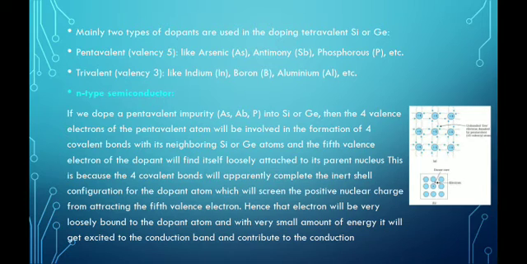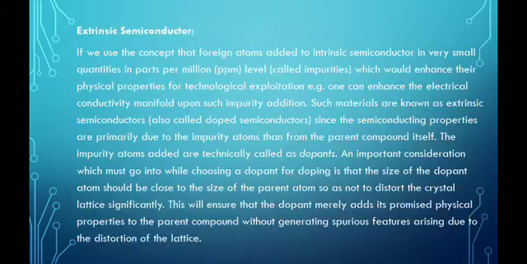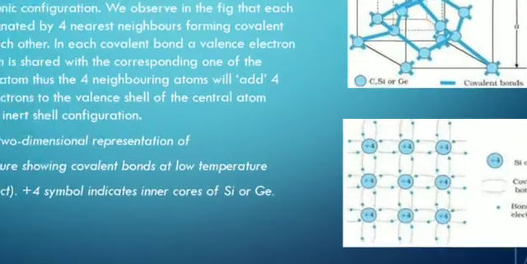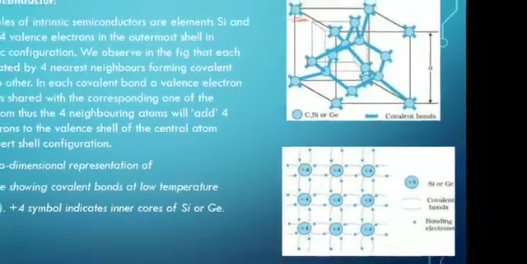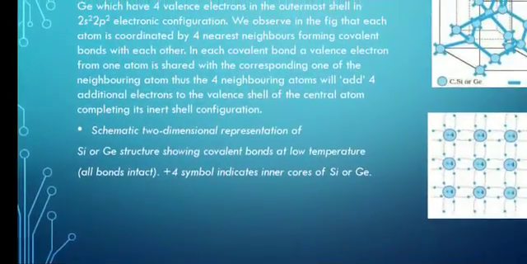So N-type means N we can take for granted as negative. If we dope a pentavalent impurity, like arsenic, antimony, or phosphorus, into silicon or germanium, then the four valence electrons, as we have seen in the last figures, can share in silicon or germanium's crystal. They can form four covalent bonds.